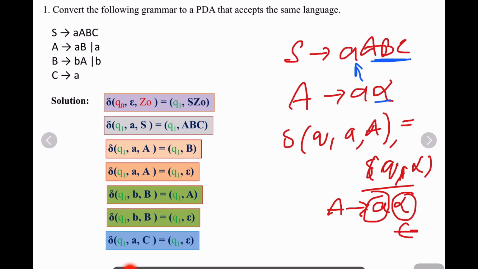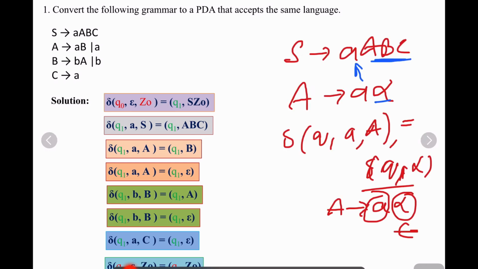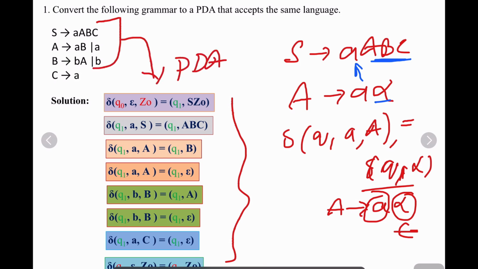Finally, we need to make, without consuming any input, just go to the final state and stop the process. Look at that. Right? So there is Q1 without consuming any input, Z0, go to the QF and Z0. So this is the only 4 steps you have to follow. Write the transition for all this grammar. So we converted the entire grammar to PDA.